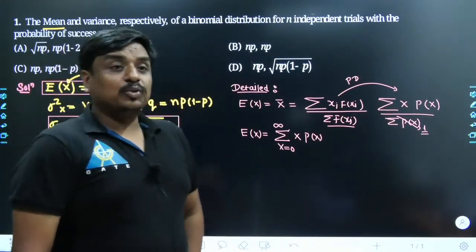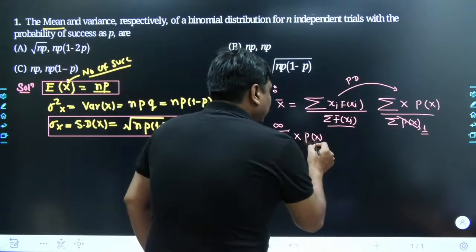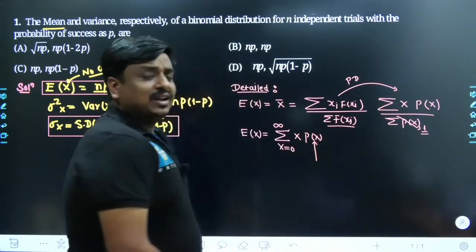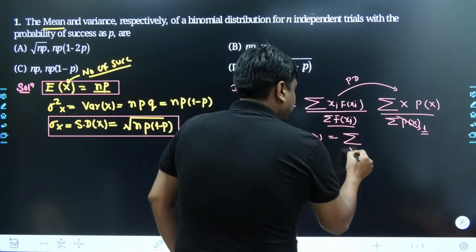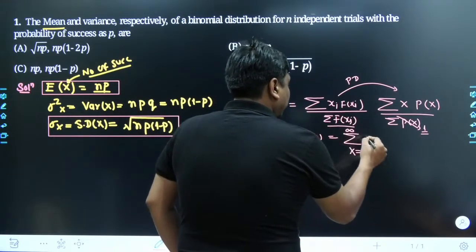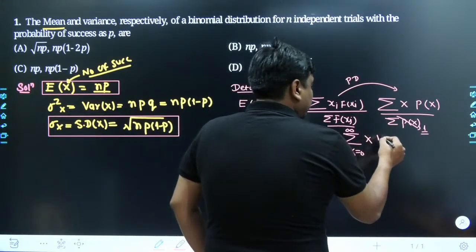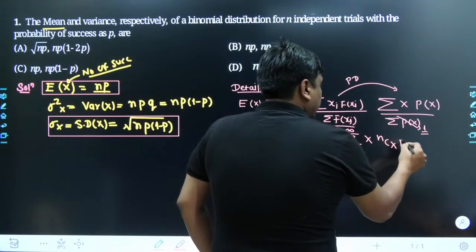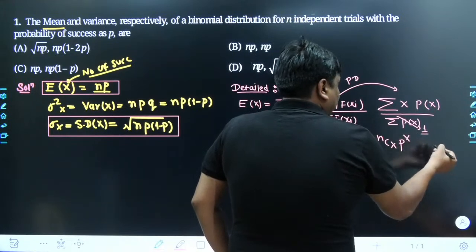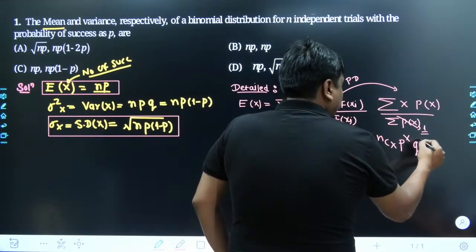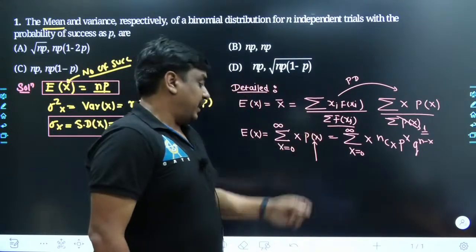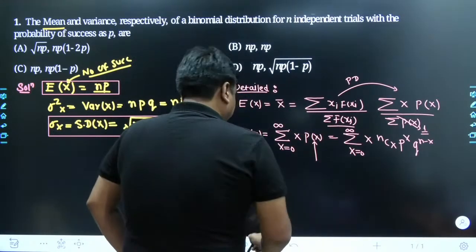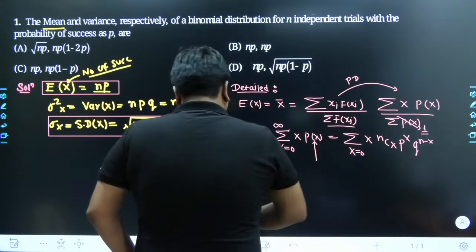It's a binomial distribution, and in case of binomial distribution, its probability mass function is clearly known to me. The probability mass function is nCx p to the power of x, q to the power of n minus x, and x starts from 0 and goes till its maximum value, which would be n.